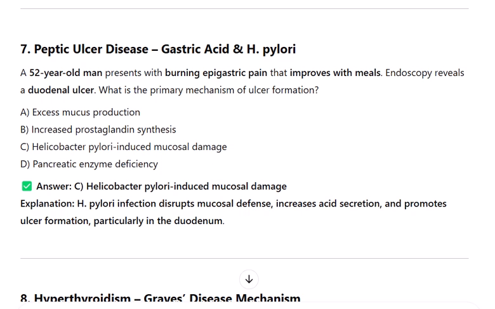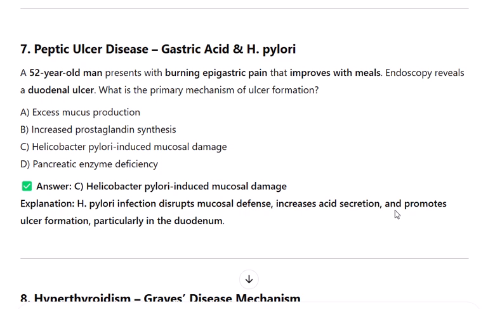D. Pancreatic enzyme deficiency. Answer C. Helicobacter pylori-induced mucosal damage. Explanation: H. pylori infection disrupts mucosal defense, increases acid secretion, and promotes ulcer formation, particularly in the duodenum.